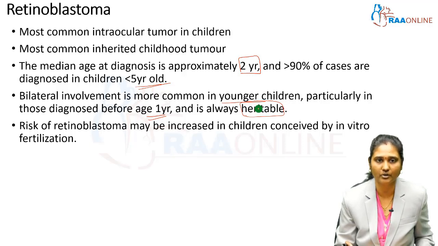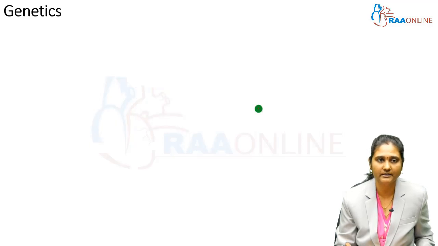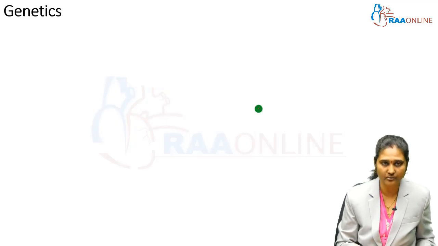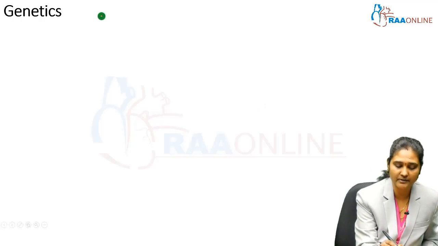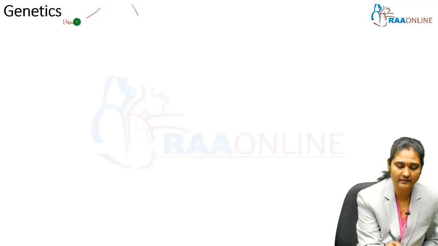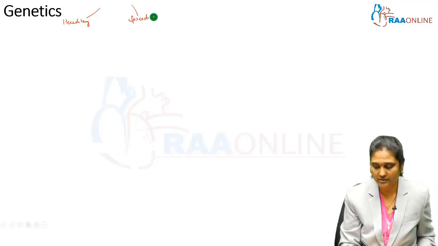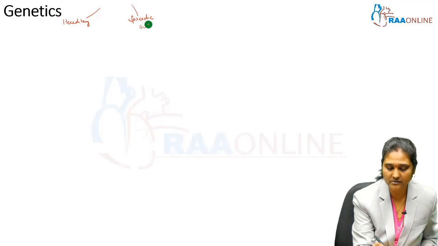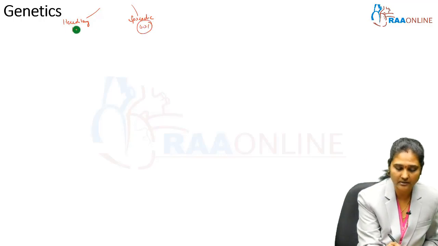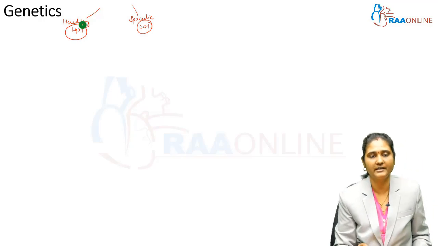Regarding the genetics of retinoblastoma, it is classified into hereditary and sporadic. The percentage of sporadic cases is almost 60%, and 40% will be familial, having a familial tendency.